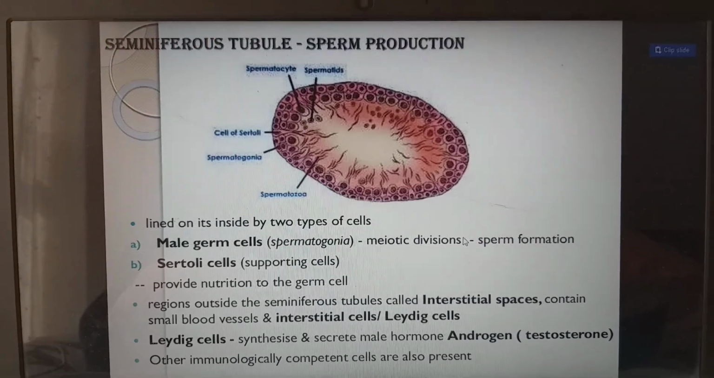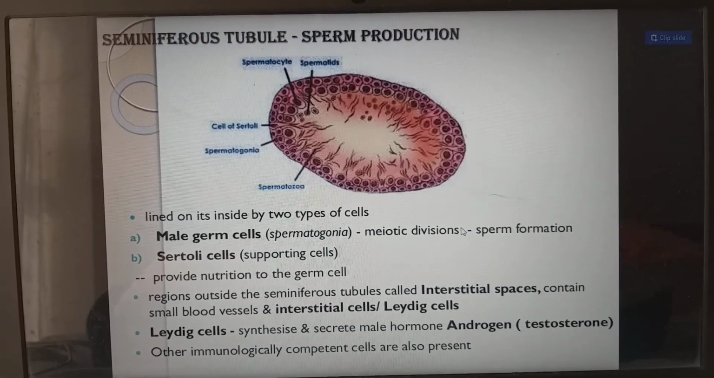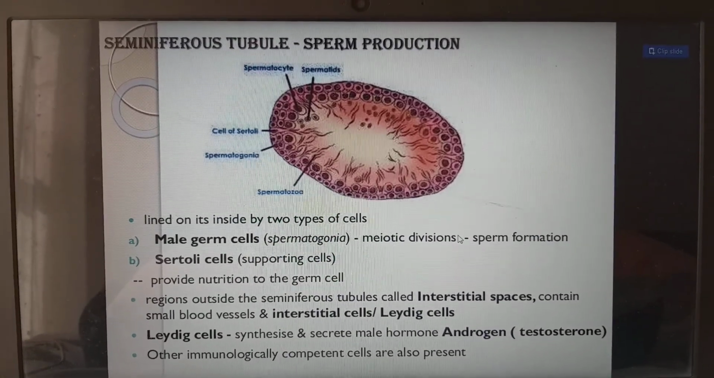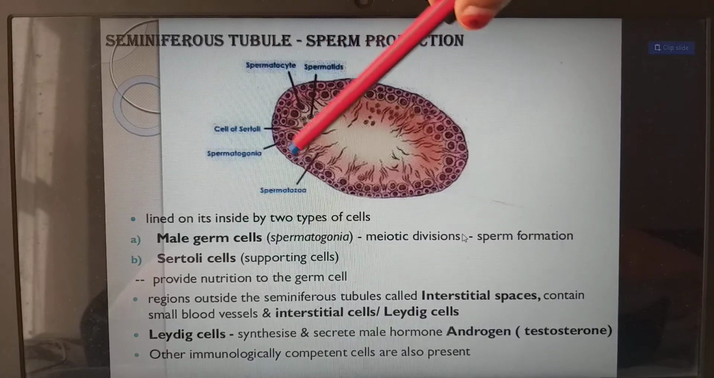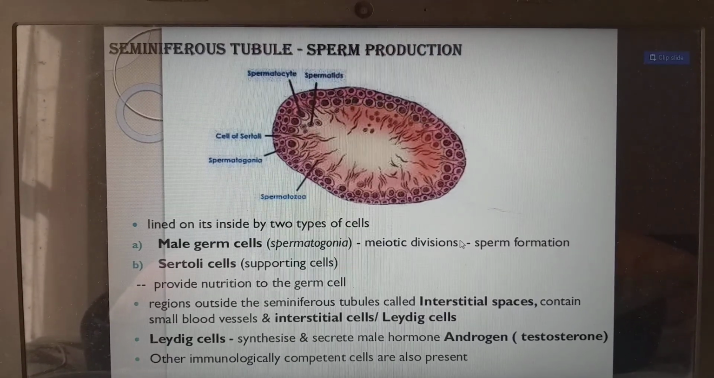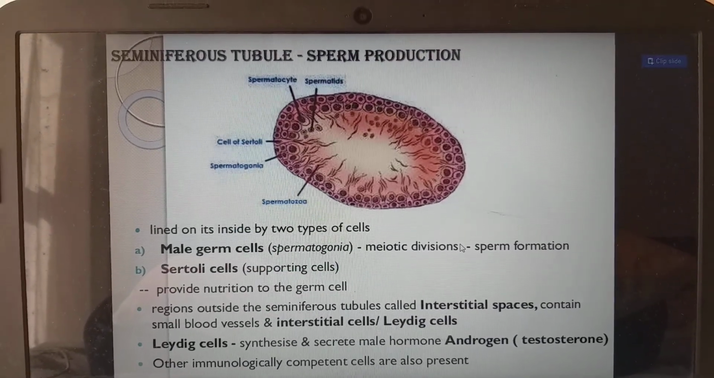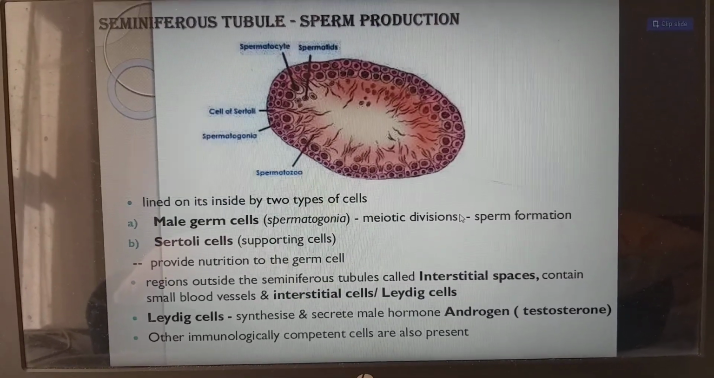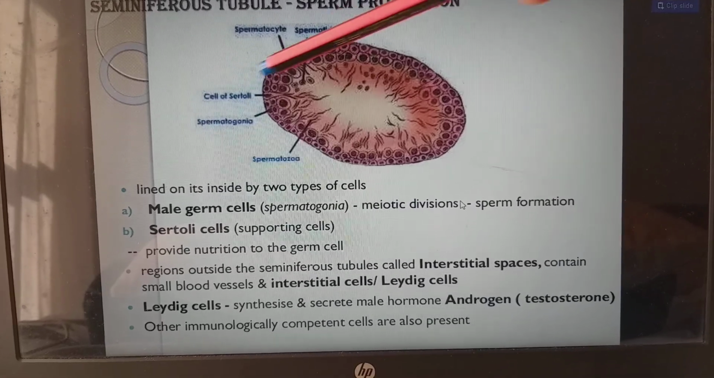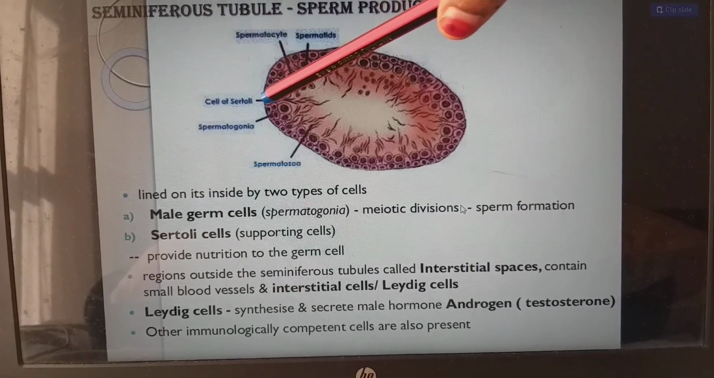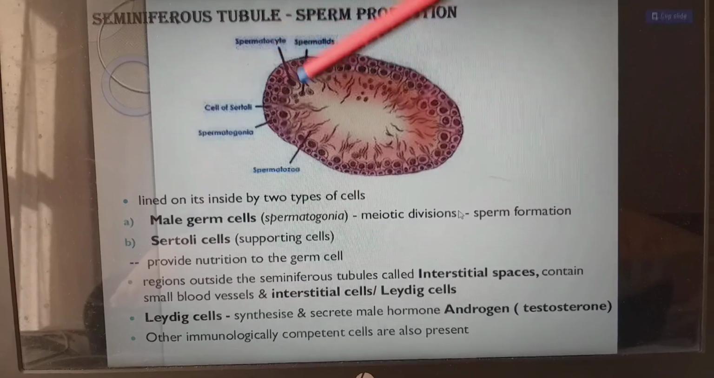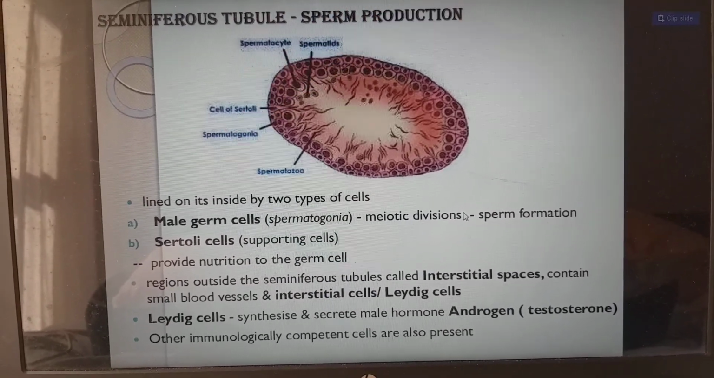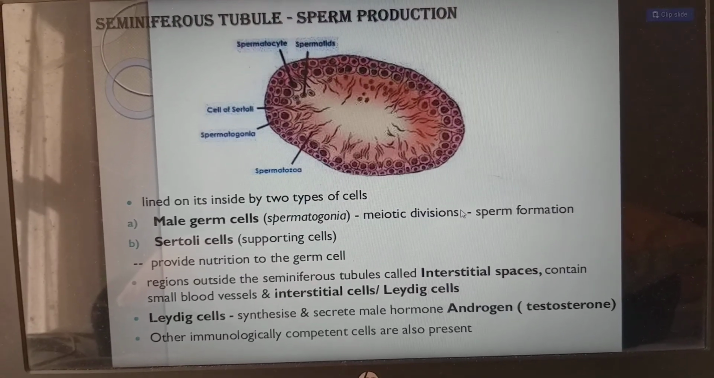It is lined on the inside by two types of cells. One is the male germ cells, which we call spermatogonia. So these are the spermatogonia, which divide by meiotic division for sperm production. The second cell is the Sertoli cells, which we call supporting cells. So these are the cells of Sertoli, the supporting cells. We have the spermatogonia and Sertoli cells, two cells, which provide nutrition to the germ cells.